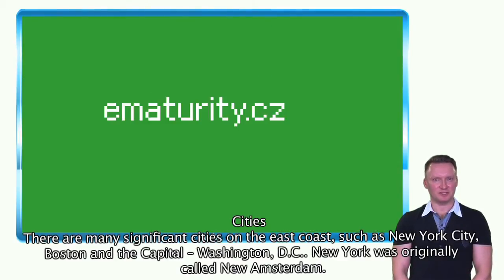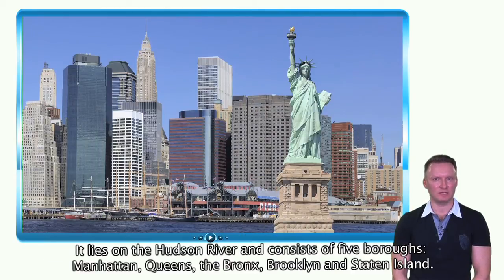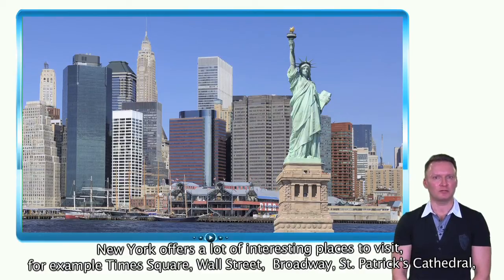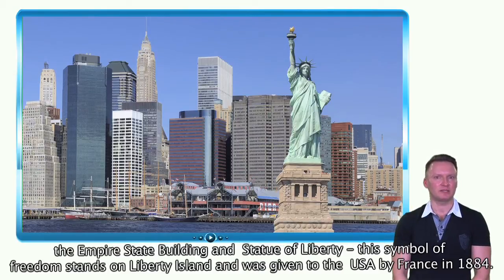Cities. There are many significant cities on the East Coast, such as New York City, Boston, and the capital, Washington, D.C. New York was originally called New Amsterdam. It lies on the Hudson River and consists of 5 boroughs: Manhattan, Queens, the Bronx, Brooklyn, and Staten Island. New York offers a lot of interesting places to visit. For example, Times Square, Wall Street, Broadway, St. Patrick's Cathedral, the Empire State Building, and the Statue of Liberty. This symbol of freedom stands on Liberty Island and was given to the US by France in 1884.